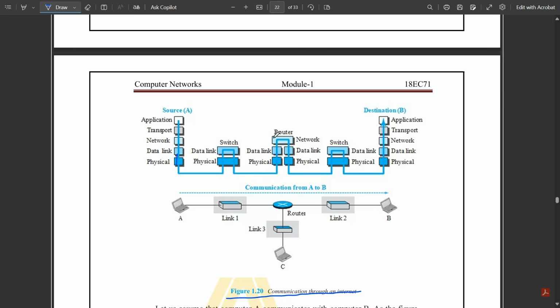You see here, it would be going through the router, and in the router, the connections would be made based on the links which are present in the different set of systems. Okay, so those connections are made in this network layer, and it comes to the data link layer. In the data link layer, it would consist of switches. From those switches, it would be connecting to the physical layer, and it would be traveling in this path.